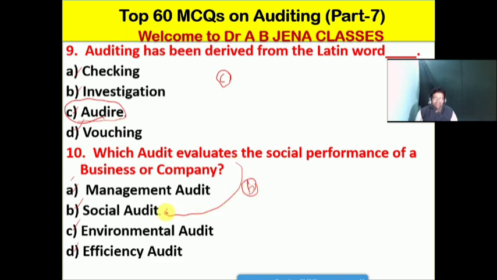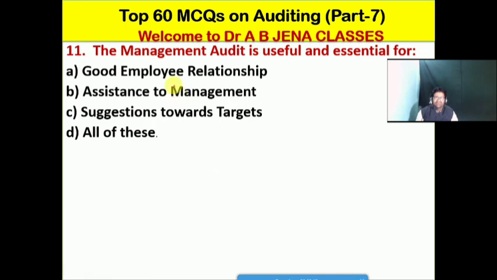मतलब social audit evaluates the social performance of a business or a company. So next one हम देखेंगे, the management audit is useful and essential for, A, a good employee relationship, B, it's the assistance to management, C, it's the suggestions towards targets, D, it's all of these. Friends, so D is the right option for this MCQ.